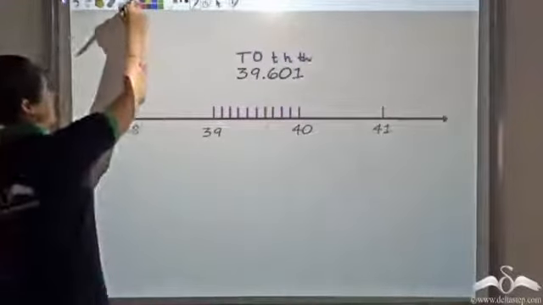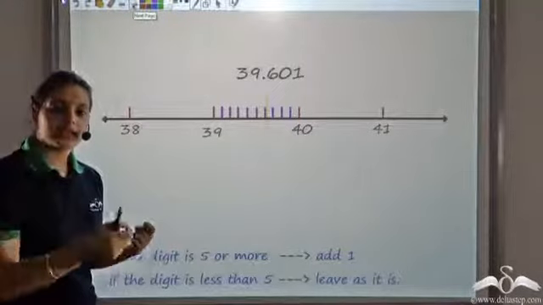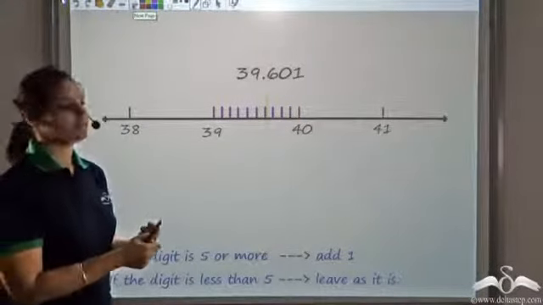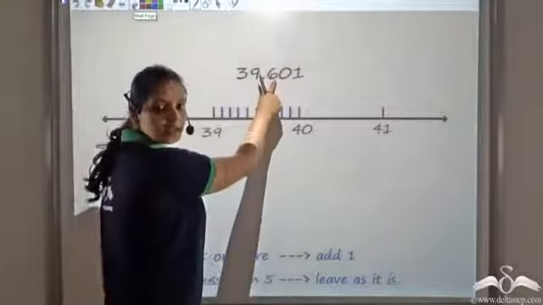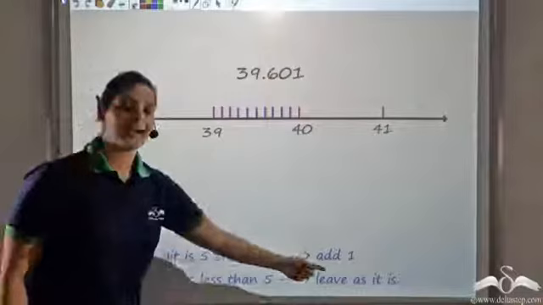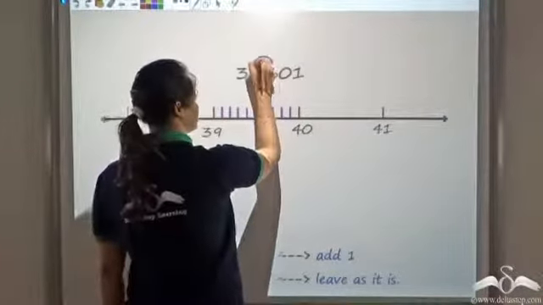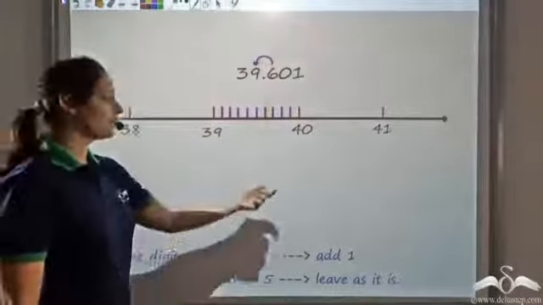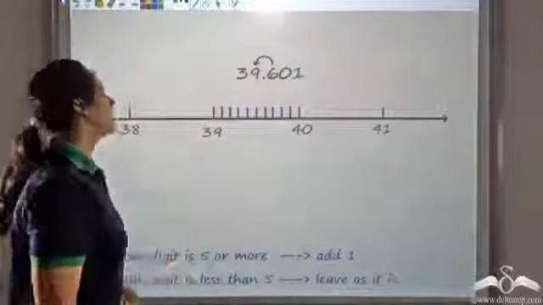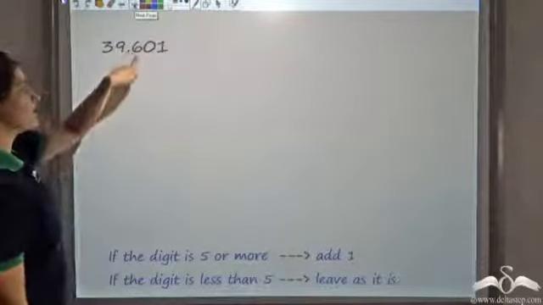I need to check whether that digit is 5 or more, or less than 5. This digit is 5 or more. If the digit is 5 or more, I add 1 to the next column. And that becomes 40.